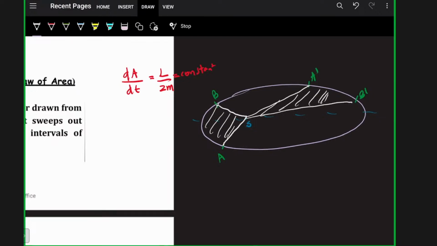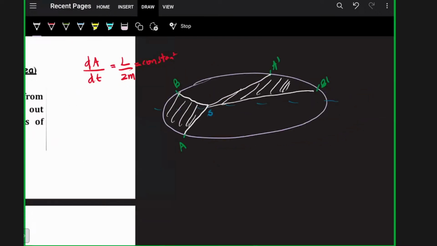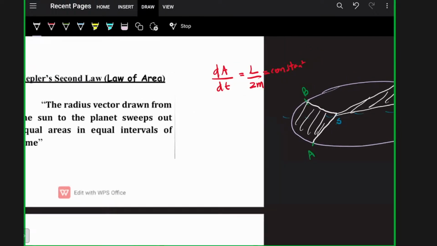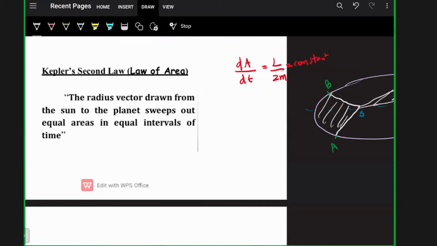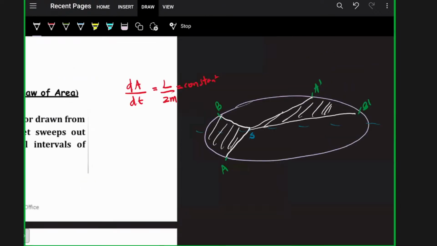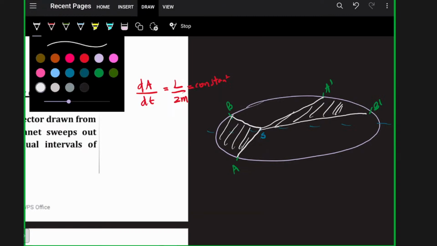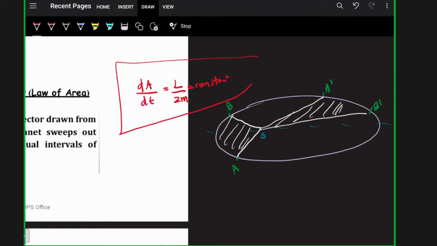The radius vector drawn from the sun to the planet sweeps out equal areas in equal intervals of time. That means area by time should be a constant, and that constant is equal to L divided by 2m. Clear?